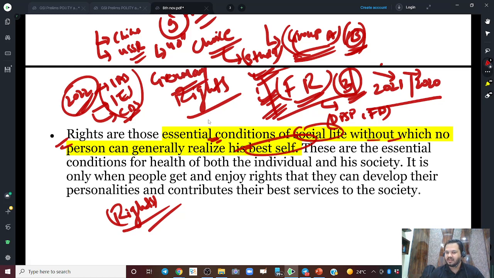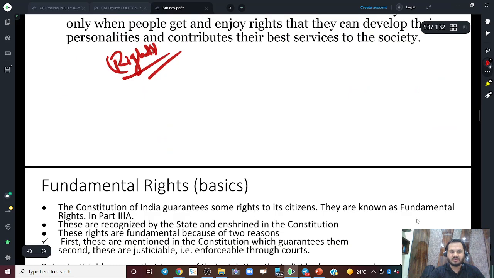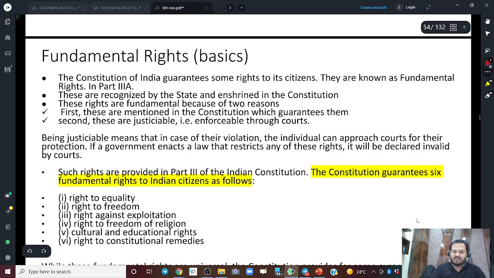You cannot say that I want to do farming or I want to do this particular thing. No, your work was mostly decided by the government that you will do this, right? So they don't have much rights in that government system. So this is a very basic definition of right. Our focus is on what are fundamental rights.